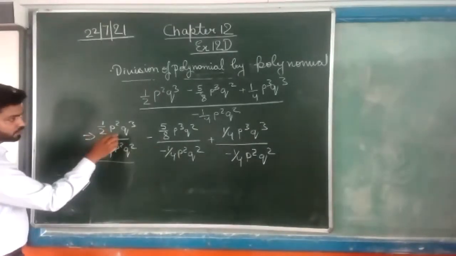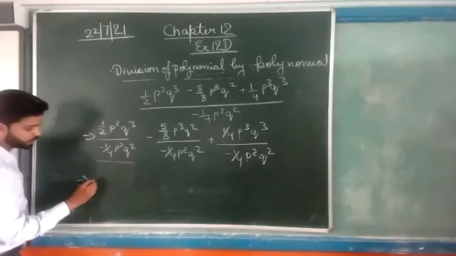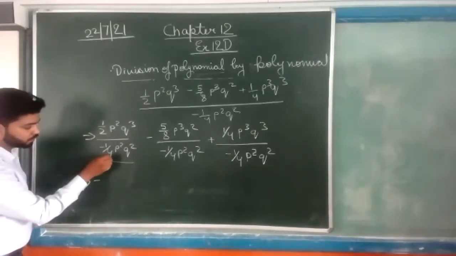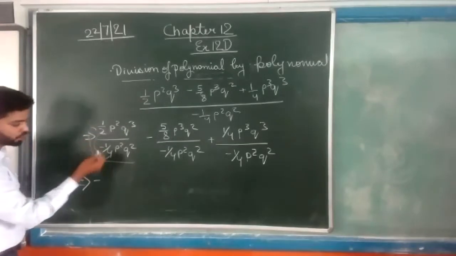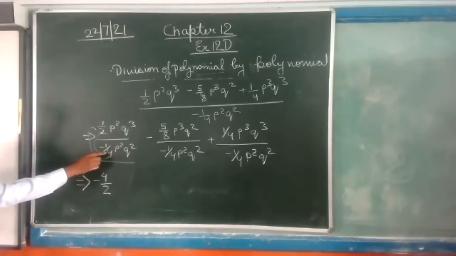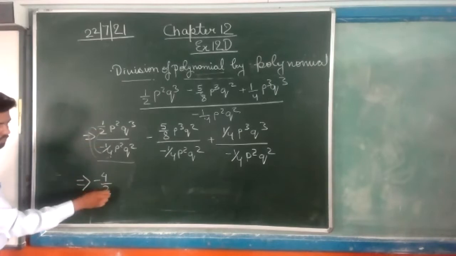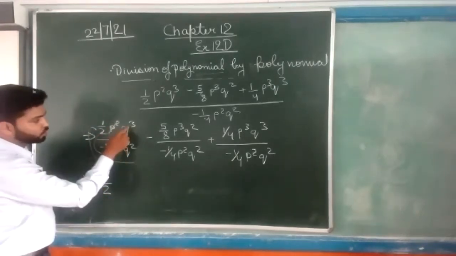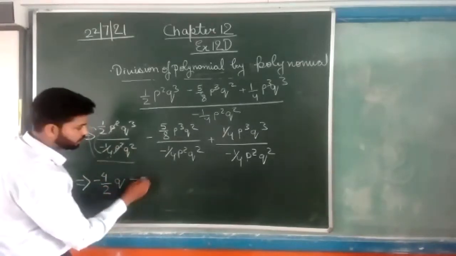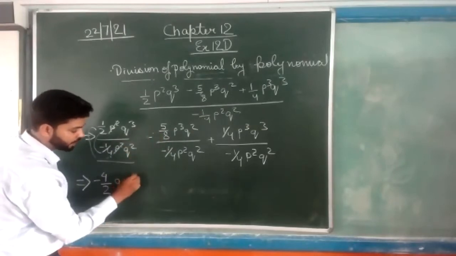Listen, everyone. Now we have separated this. What we will do is first transfer this minus into the numerator part. Now 1/2 and 1/4 are there. We will make 4 here and 2 here, that will become 4/2. Because it is in the denominator, we can transfer it to the numerator. P square will cancel. Q square, that will become q. Now again, minus is here, so we will transfer this minus into the numerator, and if we multiply it will become plus.